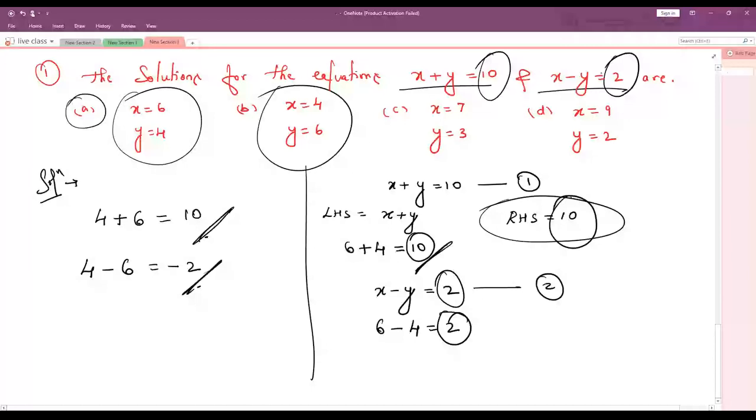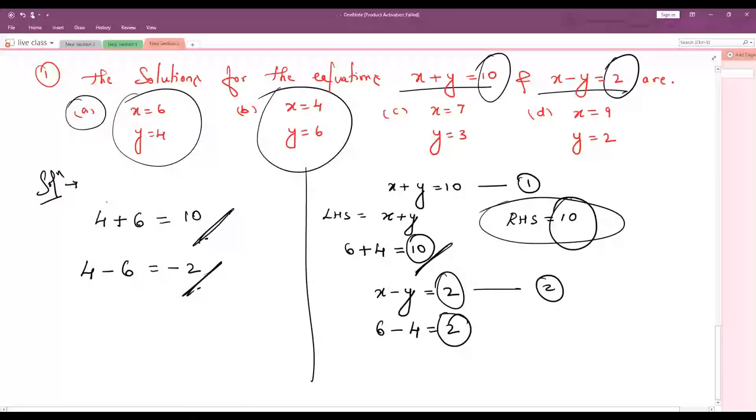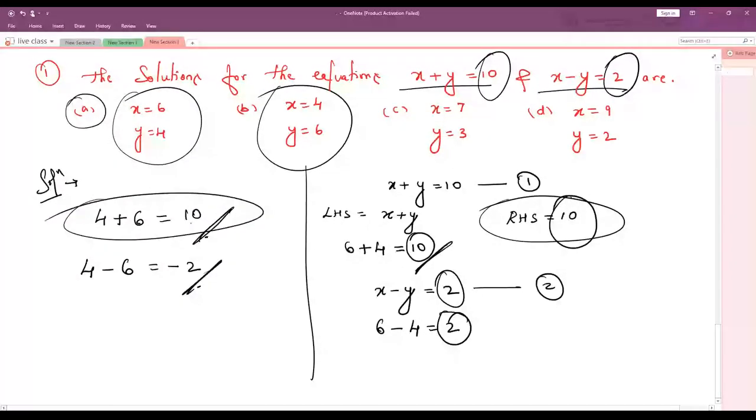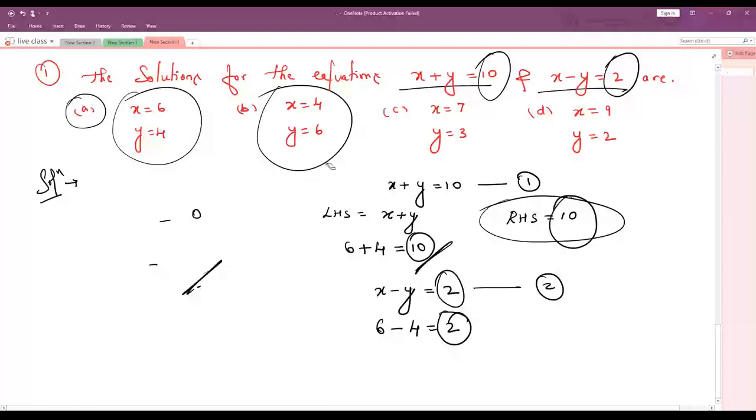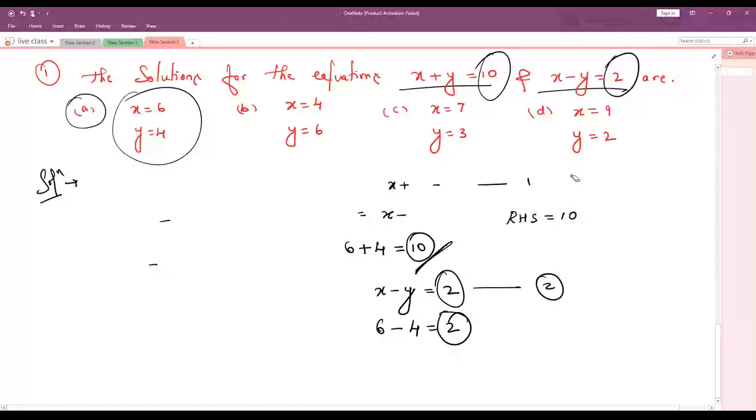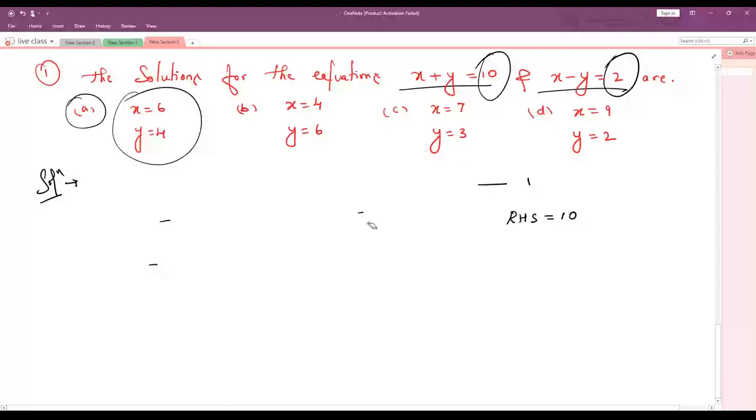Like this it happens. That's what I told you. Sometimes one equation is correct, but the other equation may go wrong. Be careful with that. Many of them will see that 10 is what we got and say that one is the correct answer. They won't even try option 2. Understood, children? Very good. You don't need to do all these calculations; you may get the answers directly and straightforwardly.